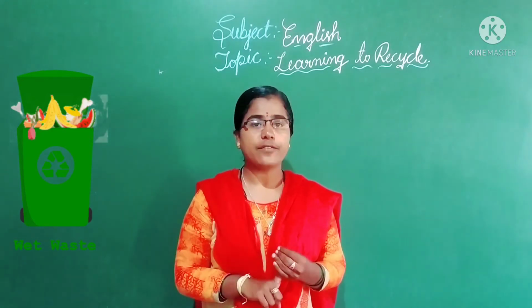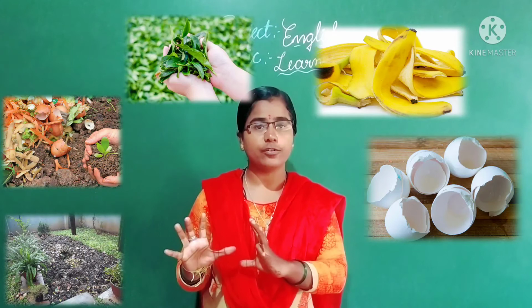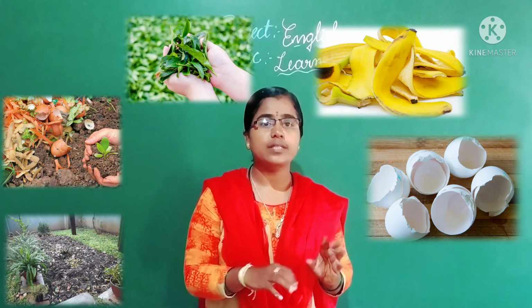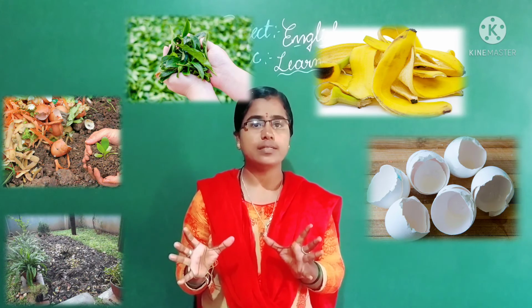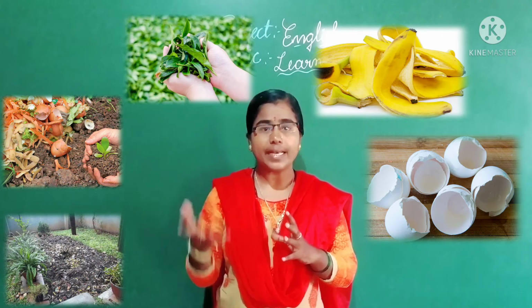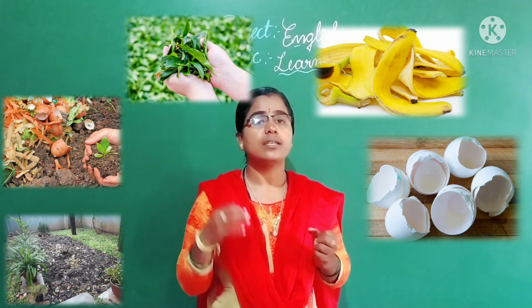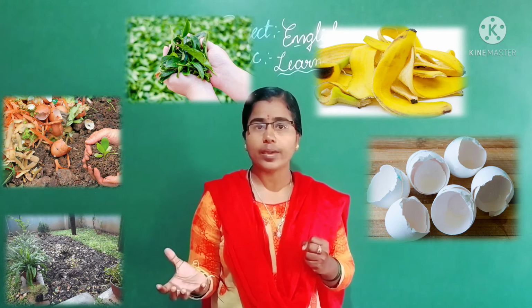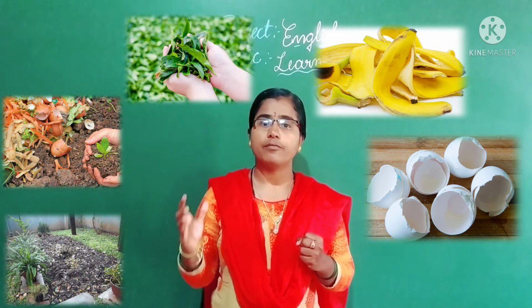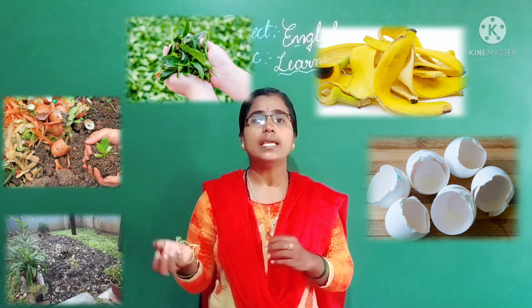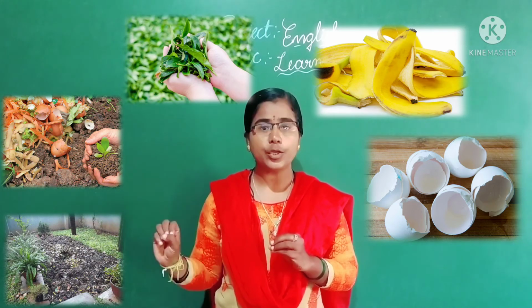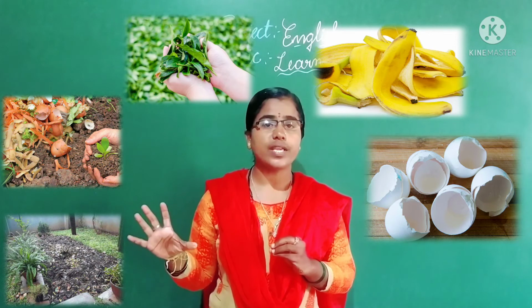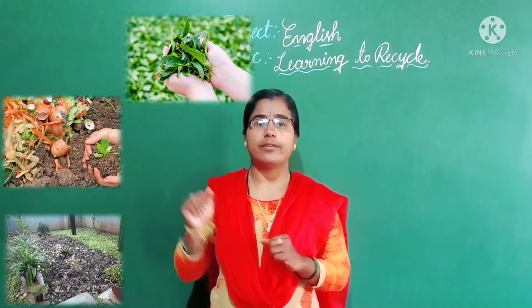It may be kitchen waste like leftover food, spoiled vegetables, the peels of the vegetables. Then banana peels, tea leaves, tea powder waste. And other things which can be composted, which can become manure. Such waste we call wet waste.